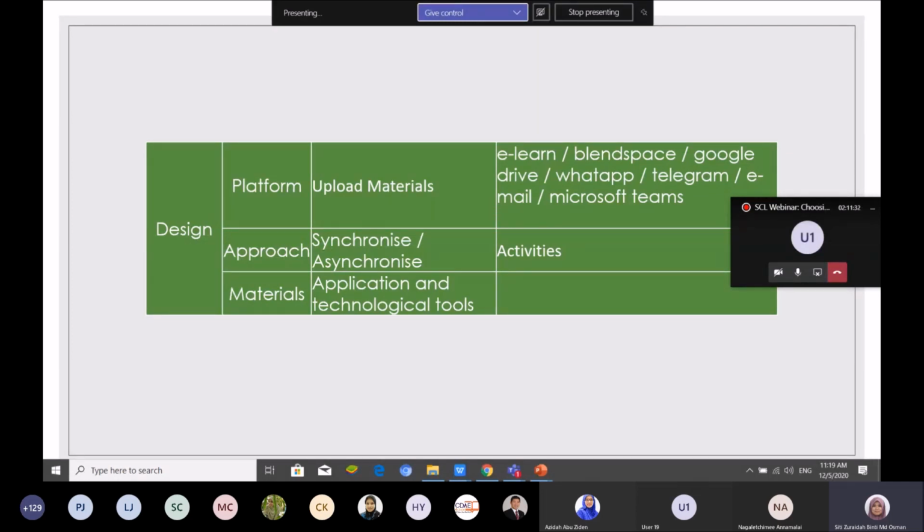And then next, materials. For materials, what applications and technological tools are you going to use? Make sure you use simple applications and technology tools, and free ones. If you have a grant or money to subscribe, it's okay because there are lots of interactive features if you subscribe. If you just go for the basic or trial version, we don't have the interactive features or other features that can help you engage students.